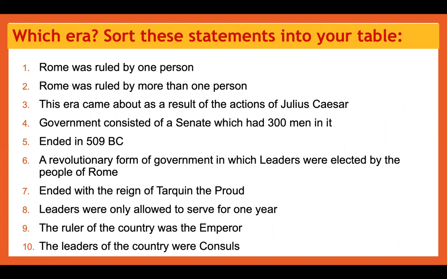It ended in 509 BC. A revolutionary form of government in which leaders were elected by the people of Rome. Ended with the reign of Tarquin the Proud. Leaders were only allowed to serve for 1 year. The ruler of the country was the emperor. The leaders of the country were consuls. So sort these statements to match the era. Pause the screen.